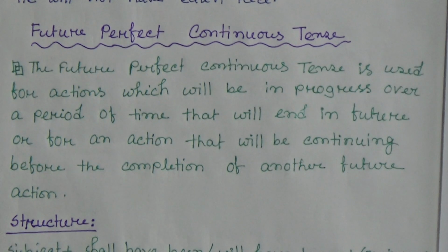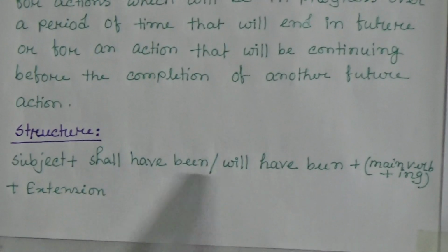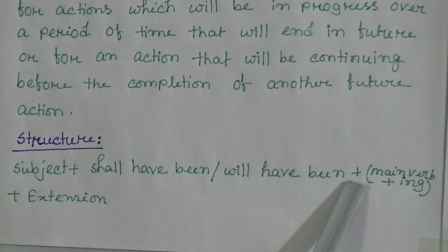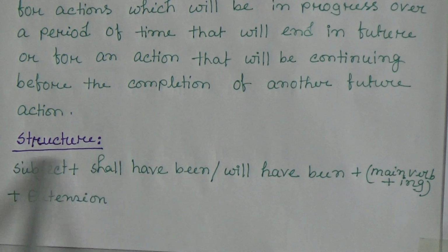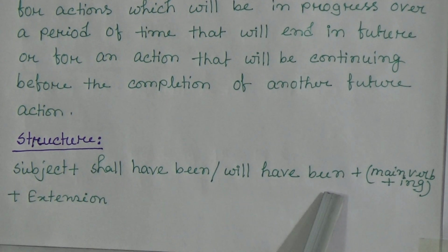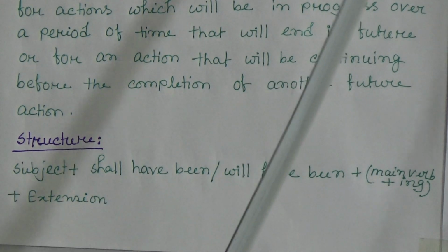Now the structure: subject plus shall have been or will have been, according to the subject, plus main verb plus ing plus extension.